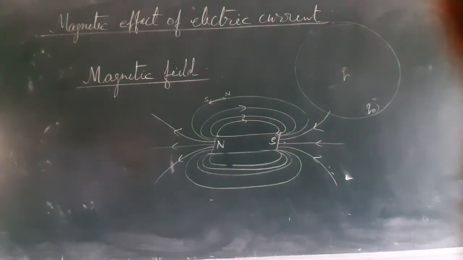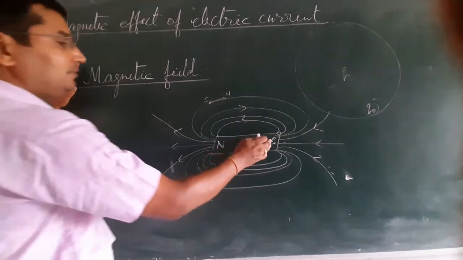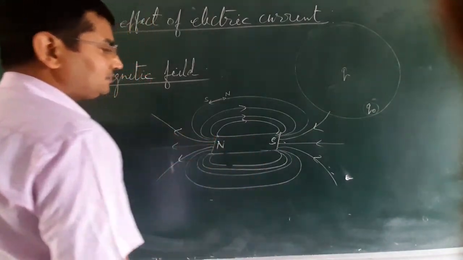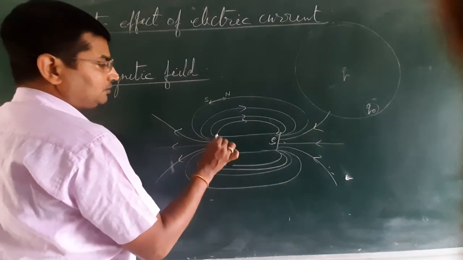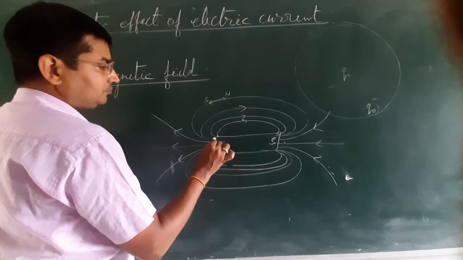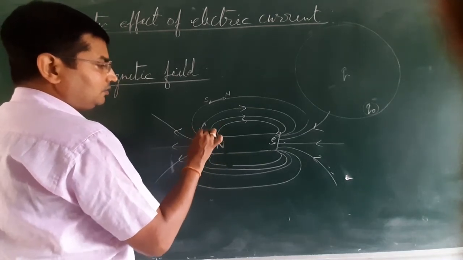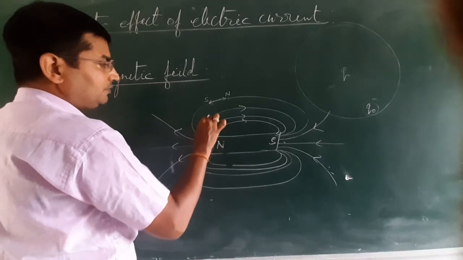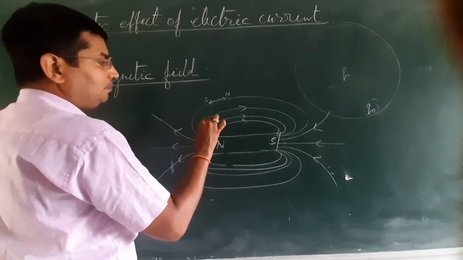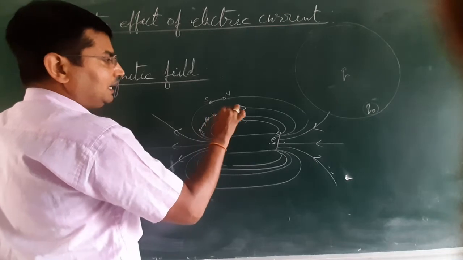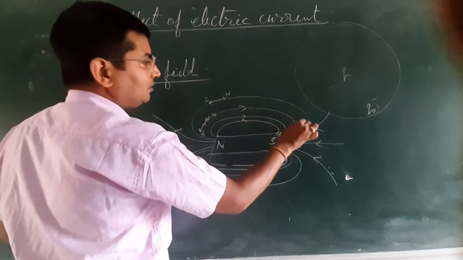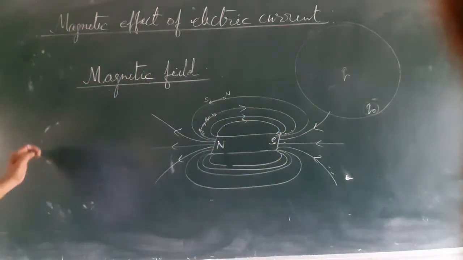In order to draw magnetic field lines of a magnet, place a magnet like this and start putting a magnetic needle. This is south and this one is north. Again place the magnetic needle, and after placing you can have so many points.